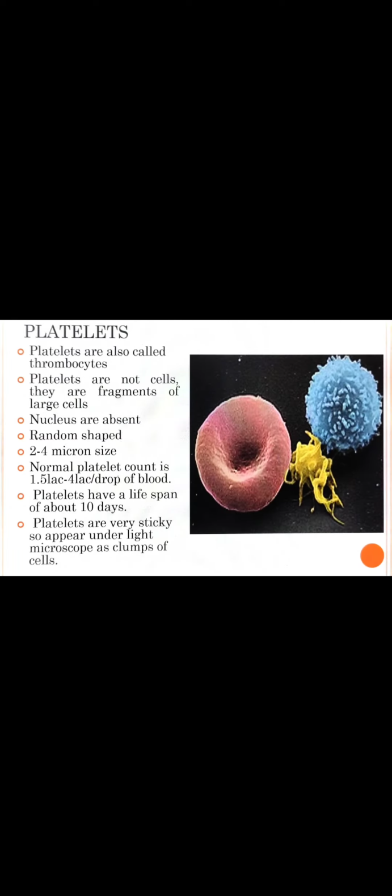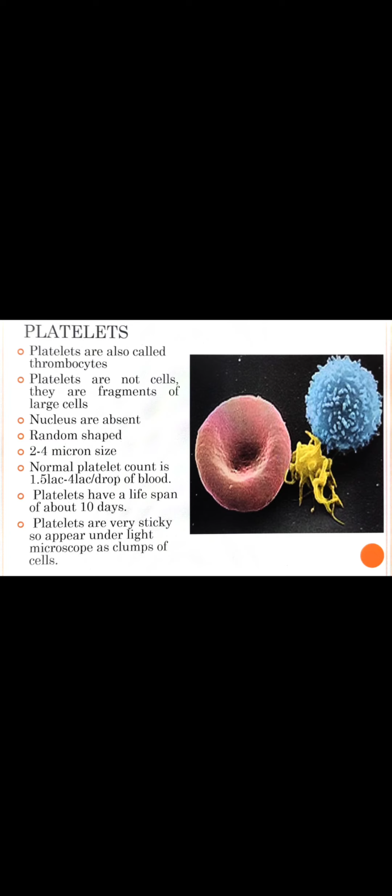So the last one is the platelet. Platelets are also called thrombocytes. Platelets are not cells, they are fragments of a large cell. Their characteristics are almost the same as the blood cell, but they are not considered a blood cell. Like RBC, in the platelets there is no nucleus.